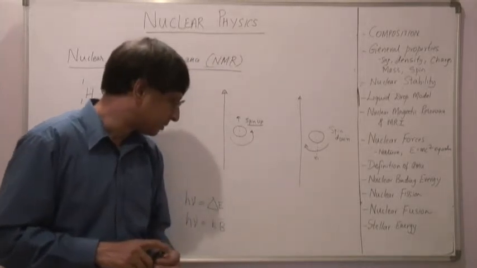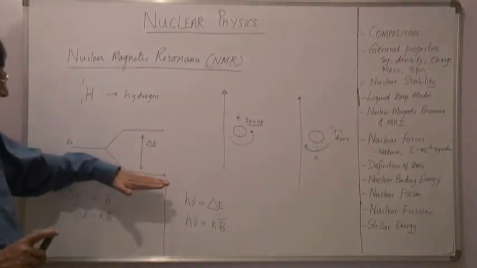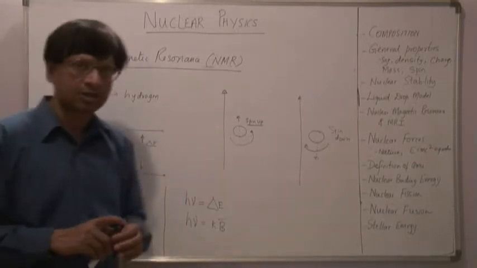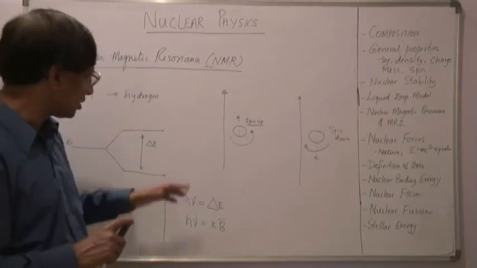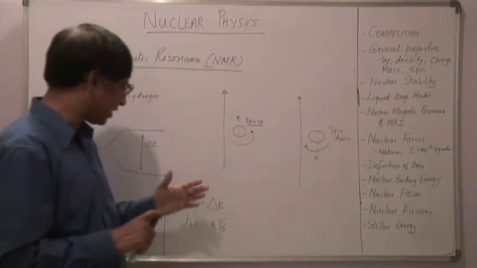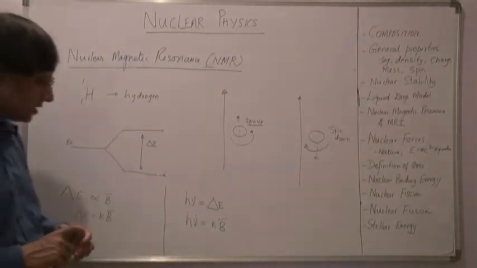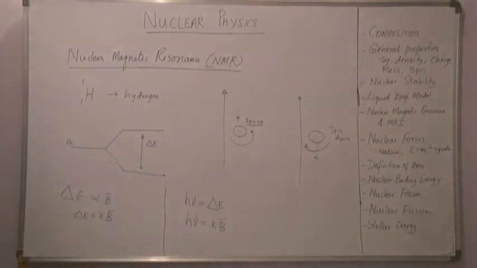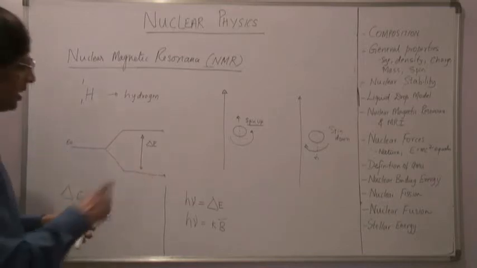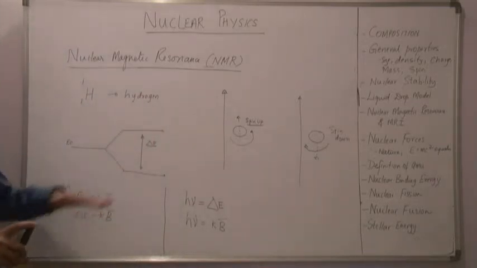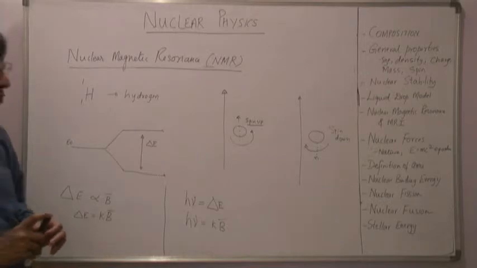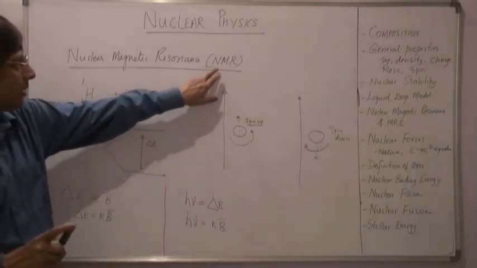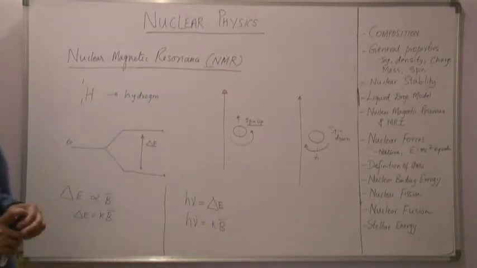The excitation of nuclei from the lower energy level to the upper energy level by absorption of incident radiation is called the resonance phenomenon, and it is known as nuclear magnetic resonance because the nucleus absorbs the energy incident on it and goes to a higher state. The abbreviation for that is NMR.